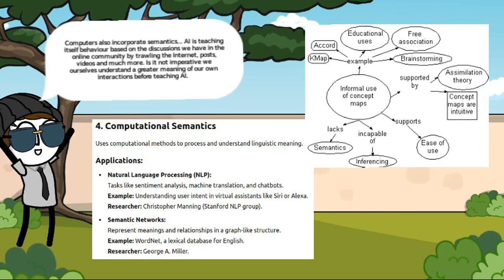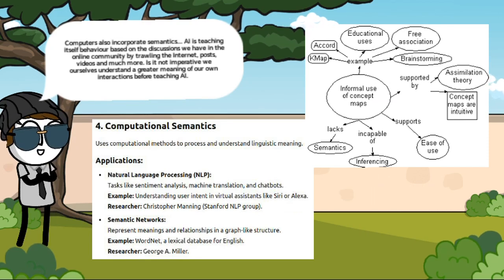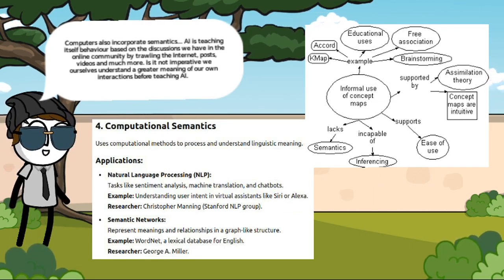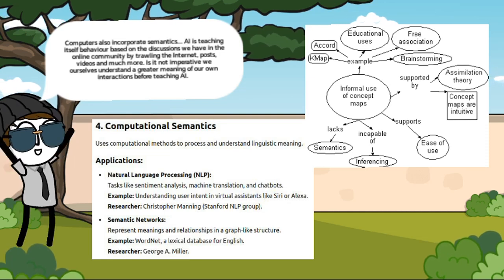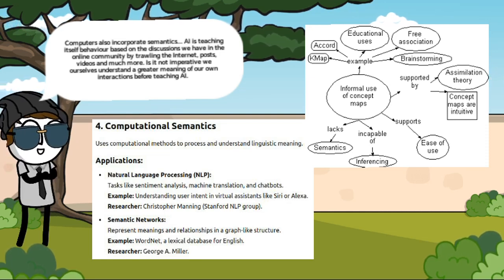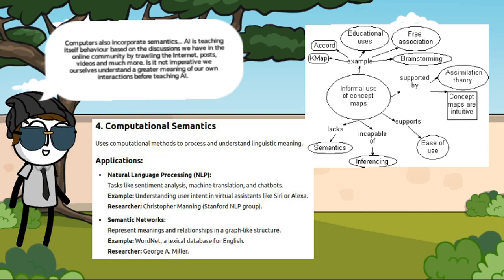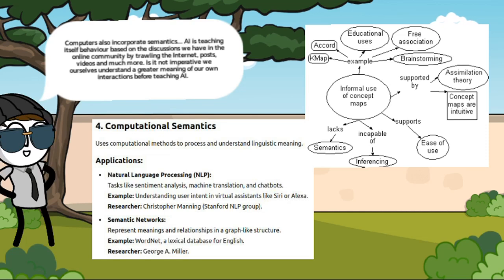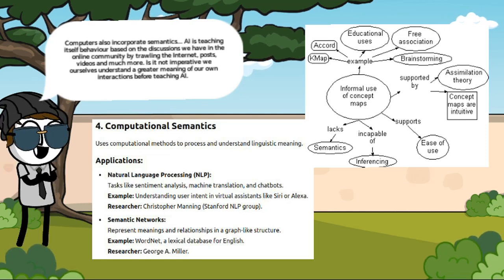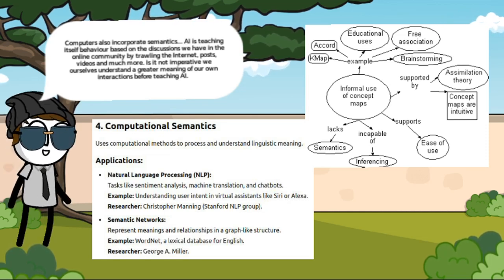Computers also incorporate semantics. AI is teaching itself behavior based on the discussions we have in the online community by trawling the internet, through posts, videos, and much more. Is it not imperative we ourselves understand the greater meaning of our own interactions before teaching AI? I ask. Computational semantics uses computational methods to process and understand linguistic meaning.